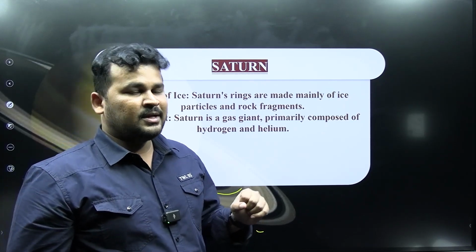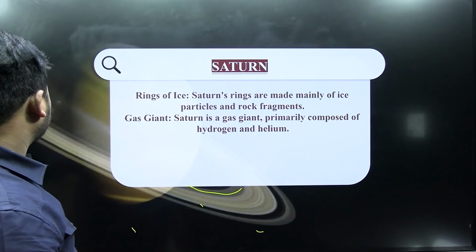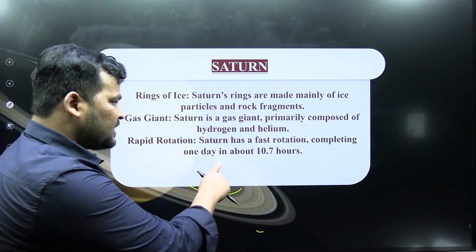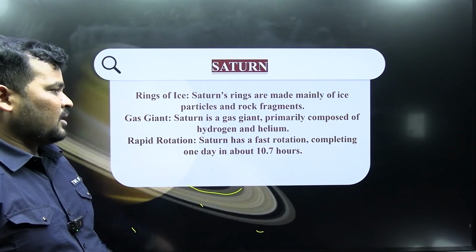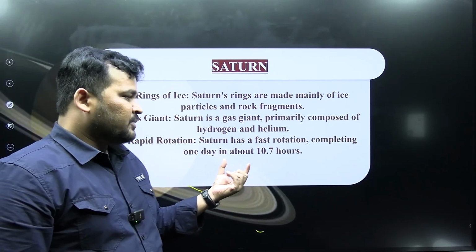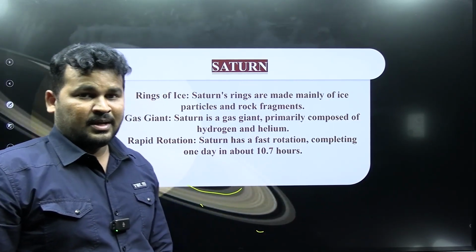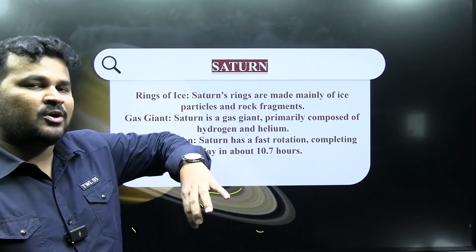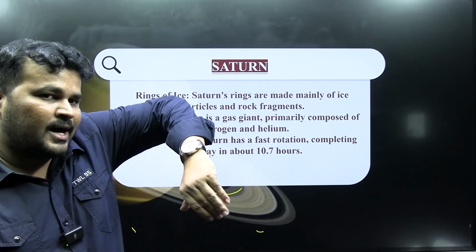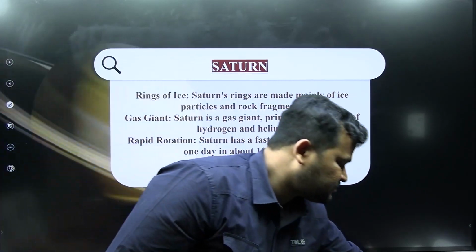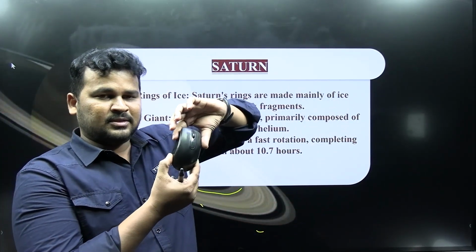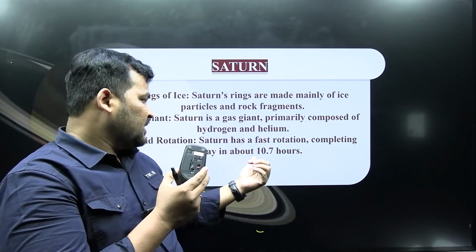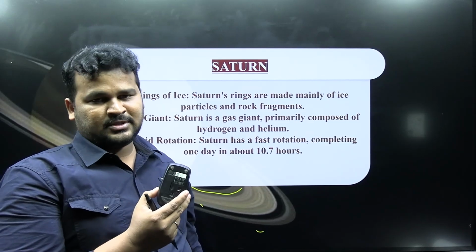It has a rapid rotation, completing one day in about 10.7 hours. Saturn takes 10.7 hours to rotate around itself.